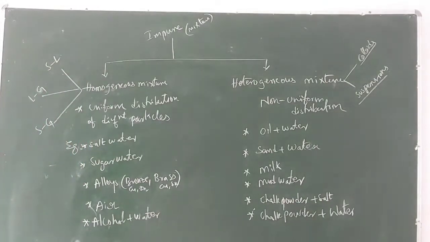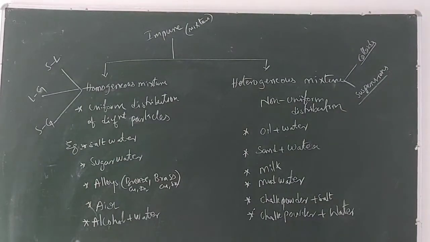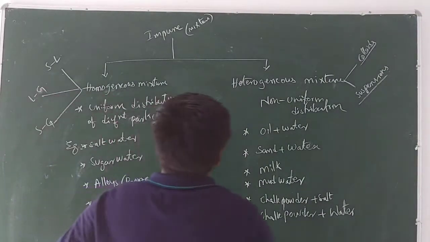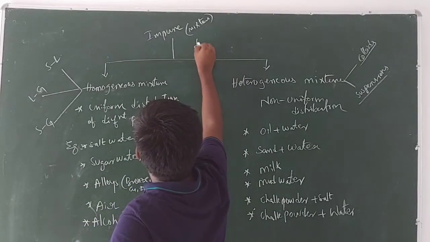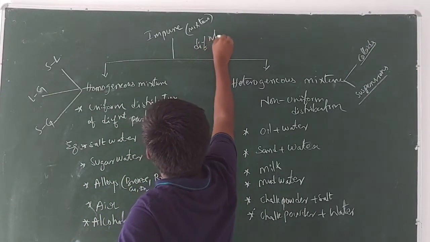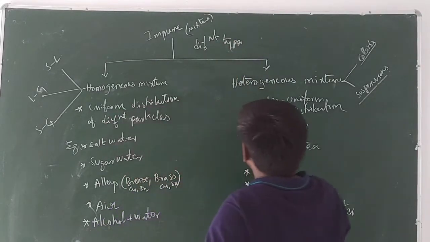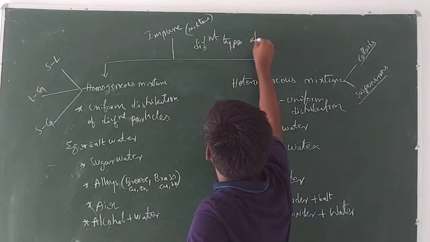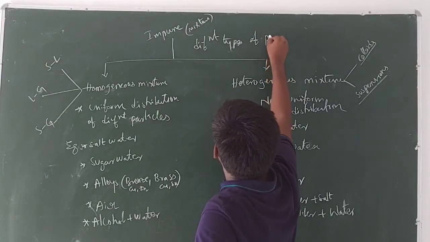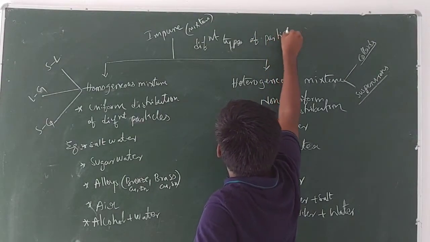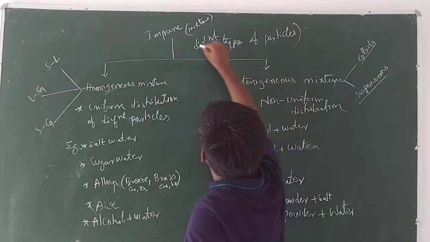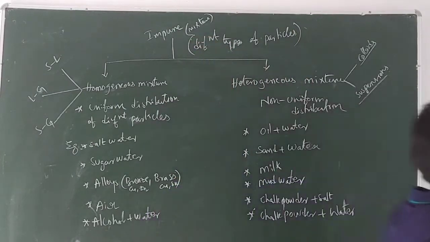Right, guys, next one, impure matter and its classification. Impure matter means a matter or a substance with different types of particles is known as an impure substance.